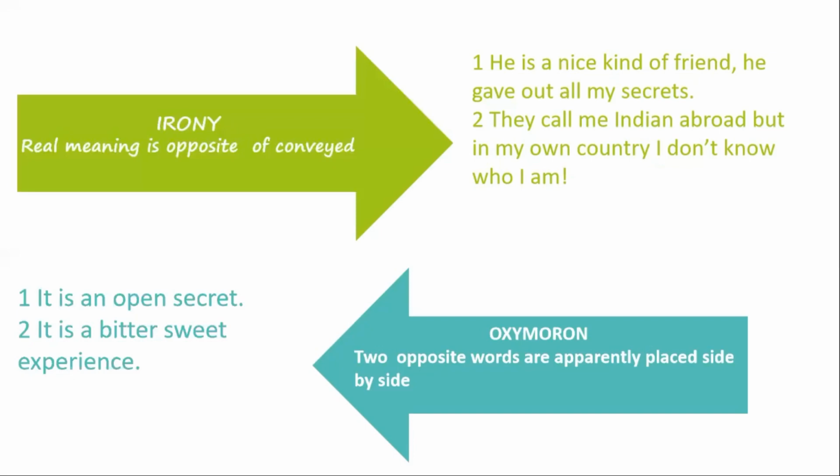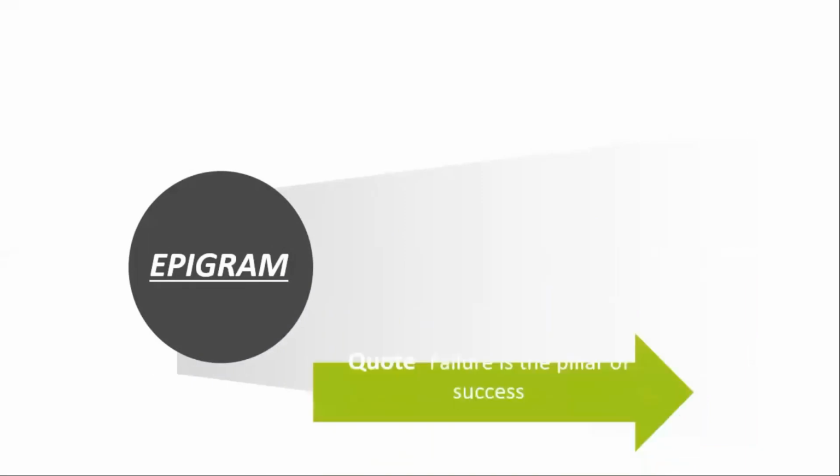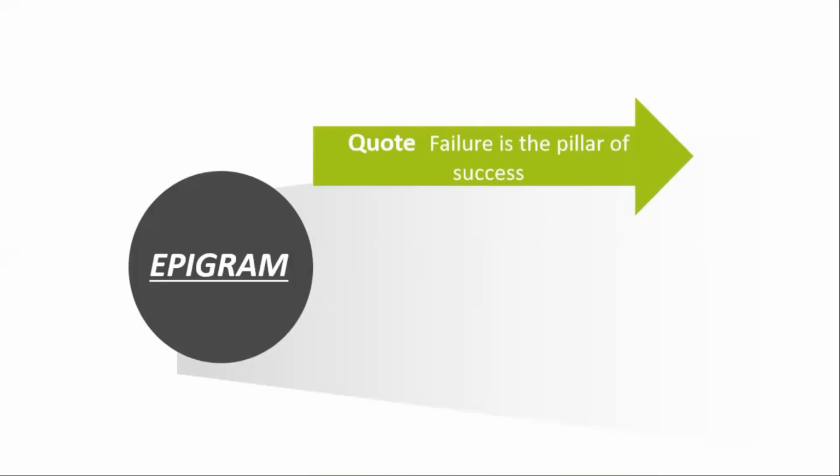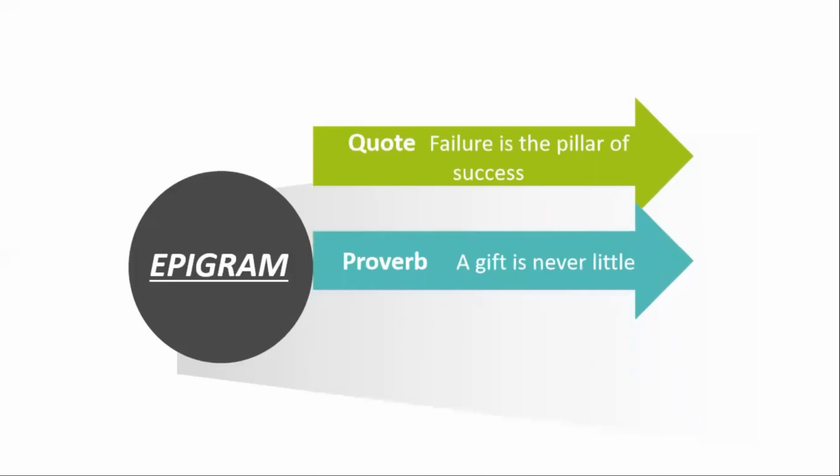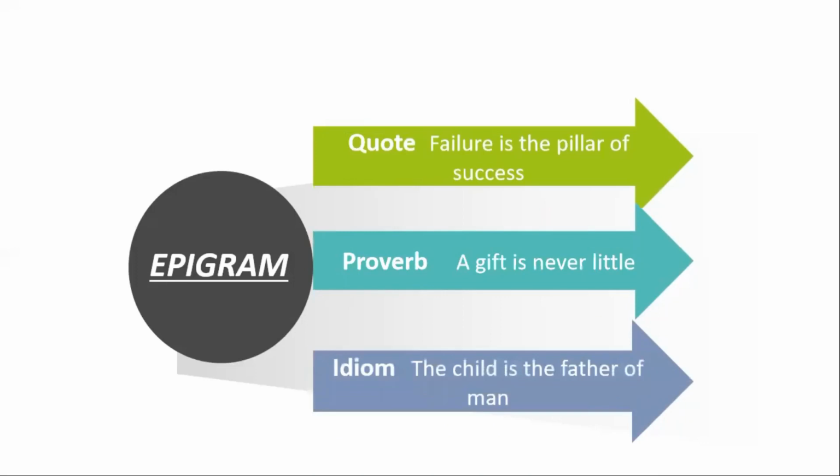And after that, we will move to another figure of speech that is also very important, and it is obviously epigram. Epigram म्हणजे एखादं सुवचन, एखादी quote, एखादं proverb, एखादी idiom असते. For example, a quote: failure is the pillar of success. Epigram we can also find in a proverb: a gift is never little. एपिग्रामचे एक सुंदर एक्झाम्पल इडियम म्हणजेच म्हण ही सुद्धा असू शकेल. The child is the father of man. So these are all called epigram.